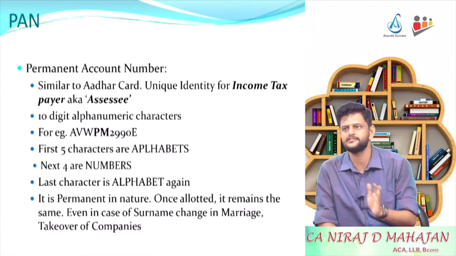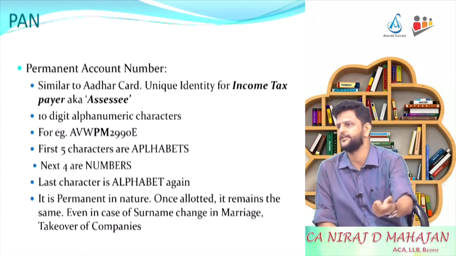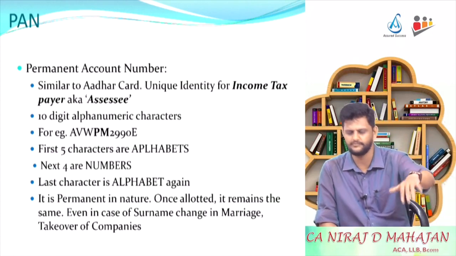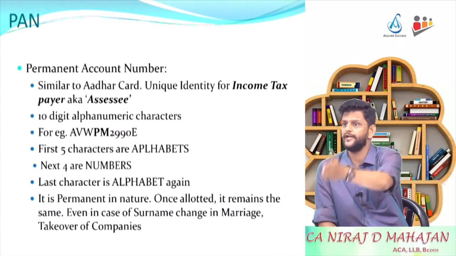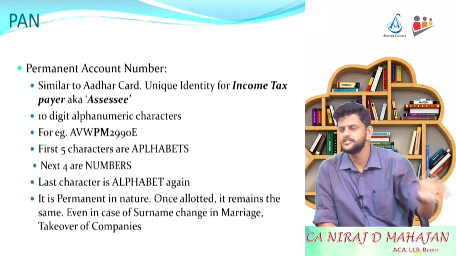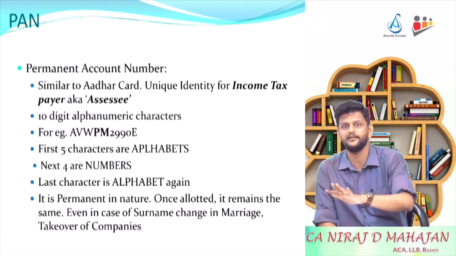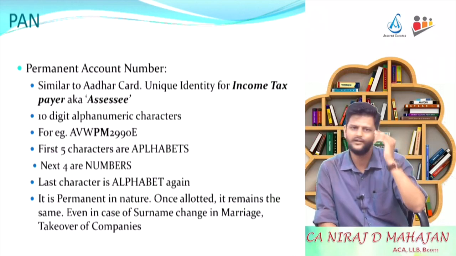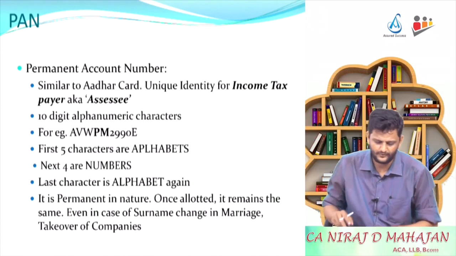The fifth character is the last name's initial. So my second last name is Mahajan, so my M will be my fifth character. Similarly for you, whenever you have PAN, fifth character is your surname's initial, first character. Are you following? This is by default.